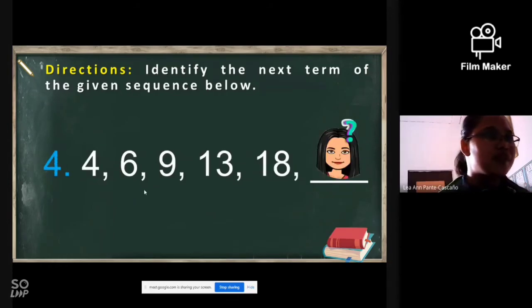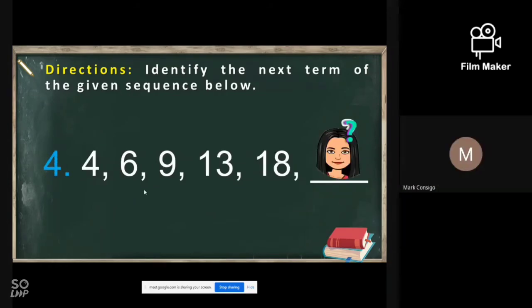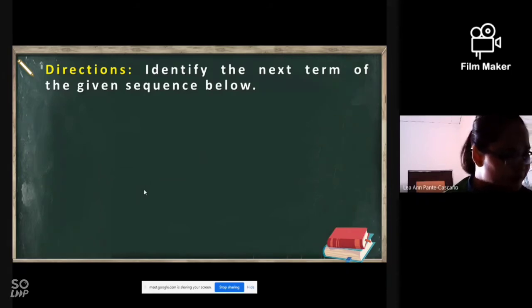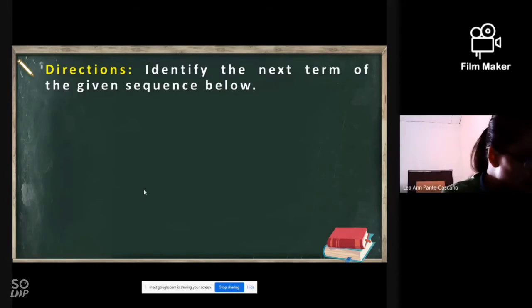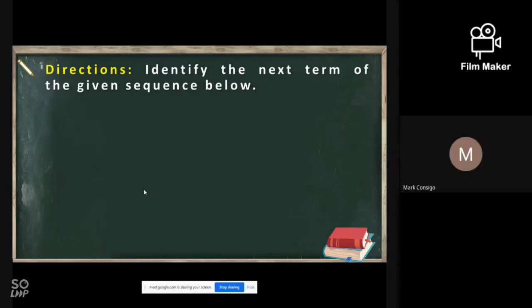How about this one? Ma'am, join daw po. Yes po, may question po. Magjo-join na daw po si Shirley. Andiyan na po. Sige po, pasok siya. Doon sa link na lang po. Okay po, ma'am. Sabihin ko po.